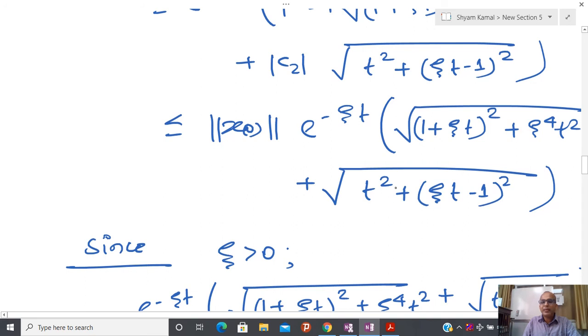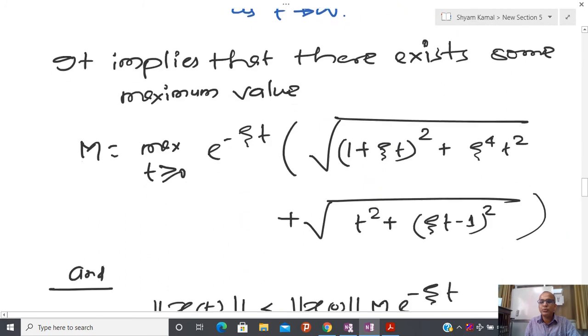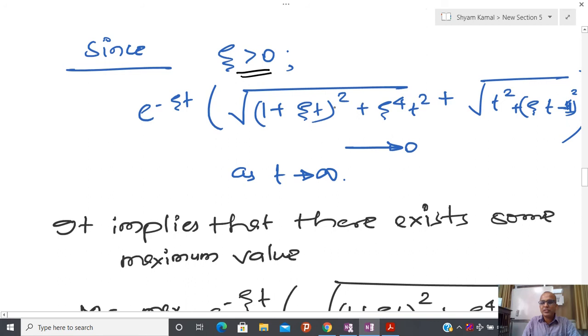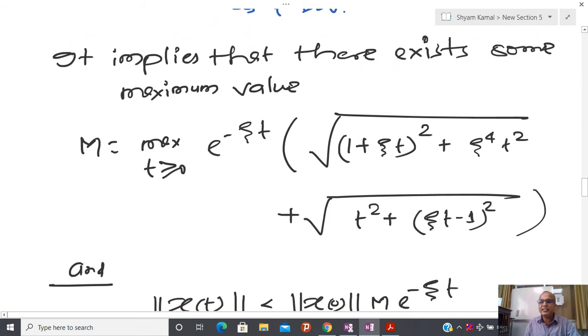So now what I have to do, and we also know that epsilon is greater than 0, so it is confirmed that as t tends towards infinity, somehow this function is decreasing. Even if this function increases first, we are tending towards infinity. So first you have to make sure that there exists a certain kind of maxima for this function or not. We know that as t tends towards infinity, that is 0. So we say, okay, some quantity first increases and after that decreases, then there always exists a certain kind of maxima, and I have to calculate the value of maxima m.